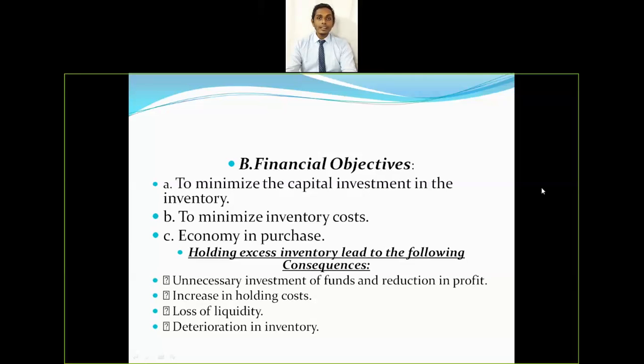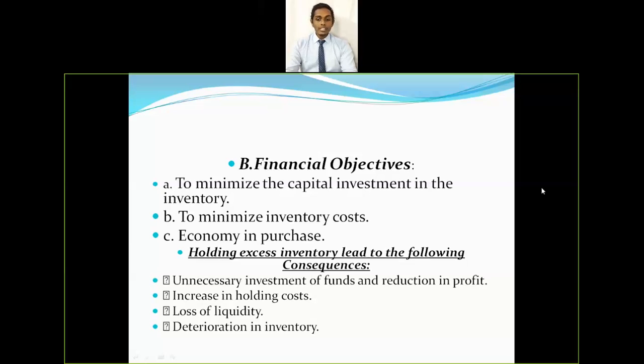Second is increase in holding cost, because when we are trying to store a lot of inventory, of course we store it in warehouses. If we are storing in warehouses, we have to pay rent to the warehouses, which is an additional expense. So that can increase the holding cost. And loss of liquidity. Loss of liquidity is when there is a lot of stock being stored in warehouses, and you will get the money only if you sell those goods. If the goods are not sold on time, you are not getting the money. So to liquidate the goods, the company has to make sure that the supply chain cycle is very efficient and the sale is happening on time.